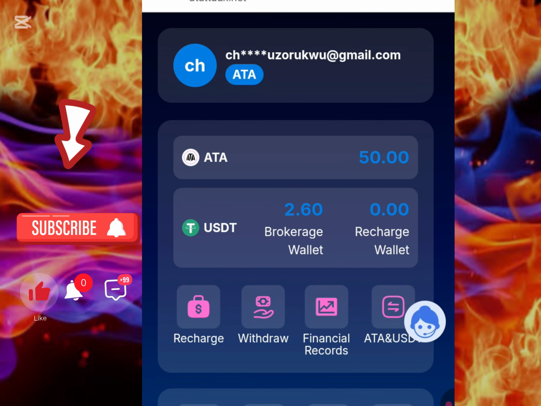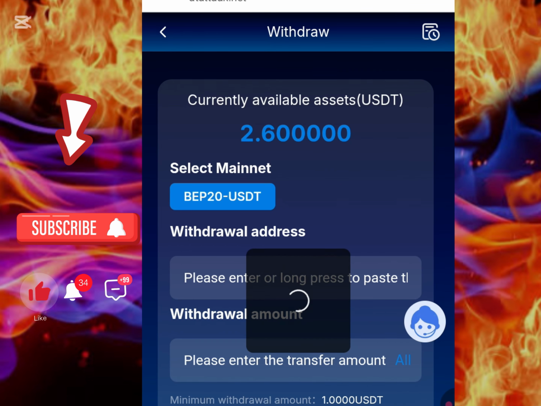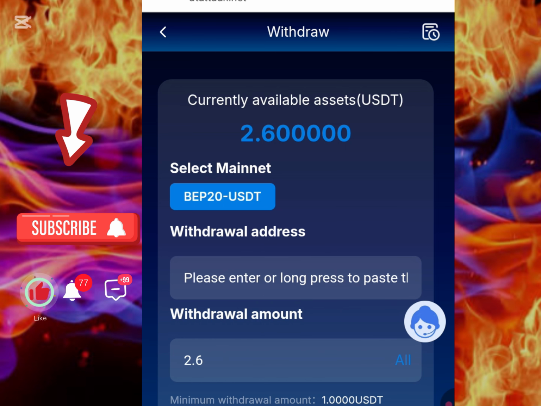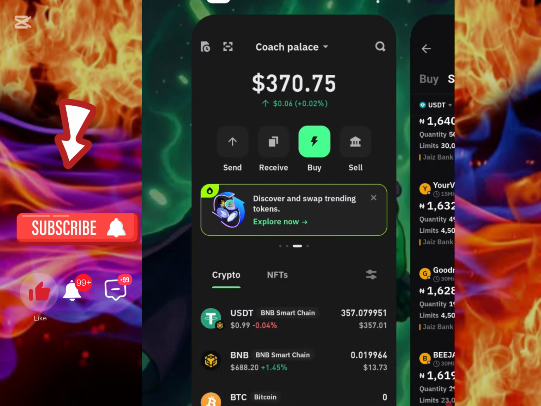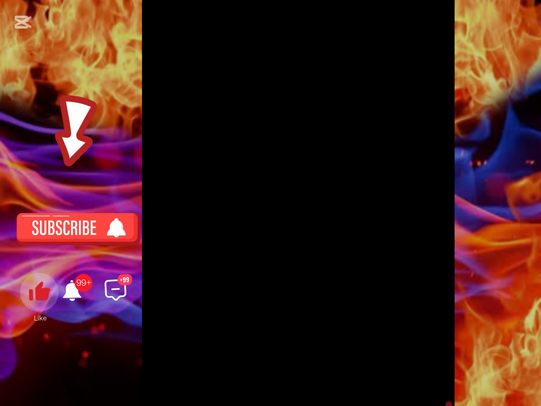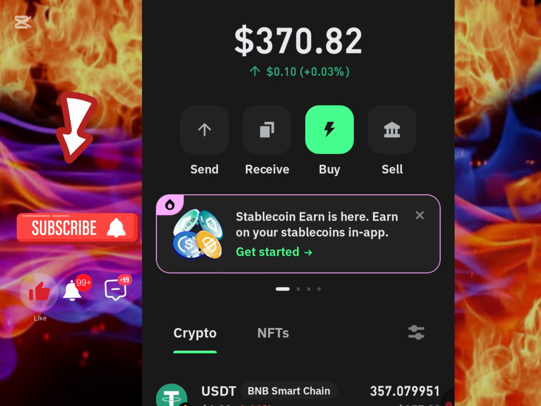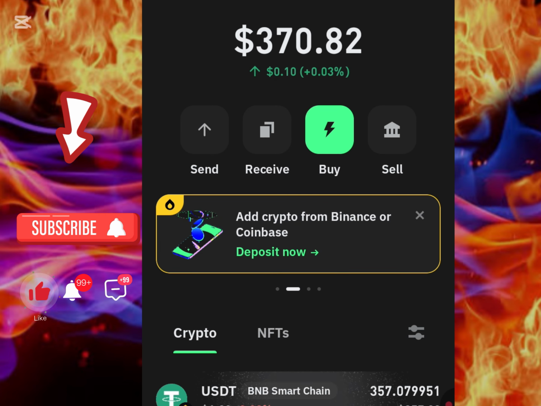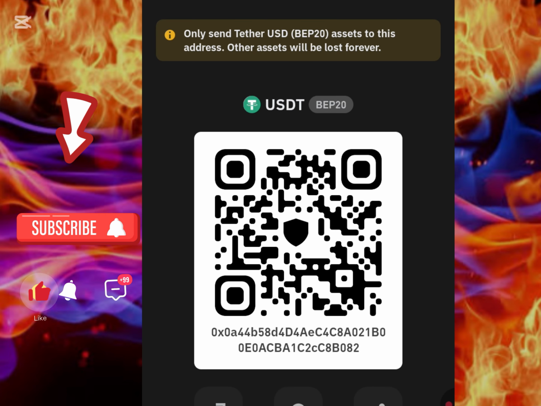So let me just click on me. Once I click on this me icon, I tap on withdrawal. I want to withdraw this 2.6 and I want to make use of the USDT BEP20 network. So let me go back to that wallet address that I showed you all. Now I'm going to be making a live withdrawal right now. I'm making use of USDT BEP20. I tap on receive and I go there.